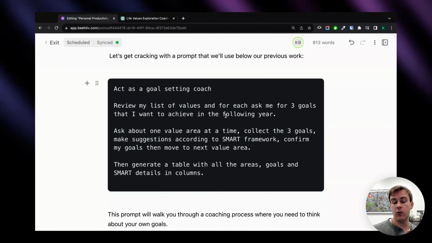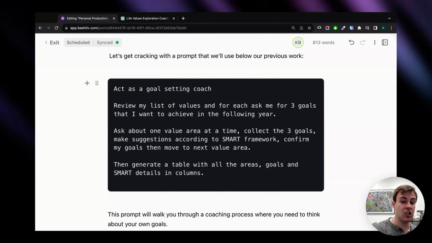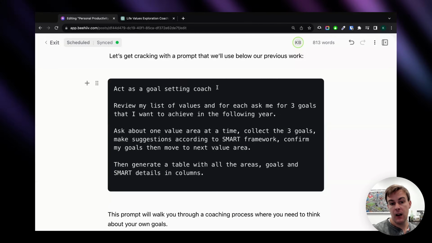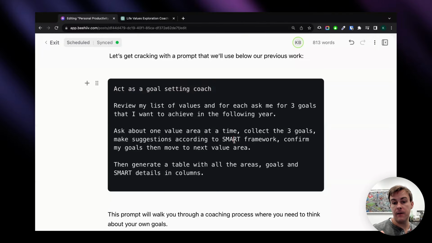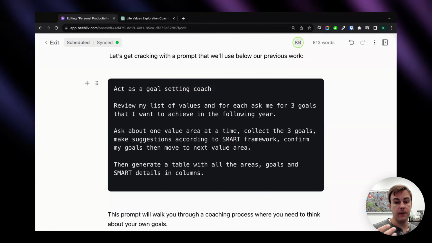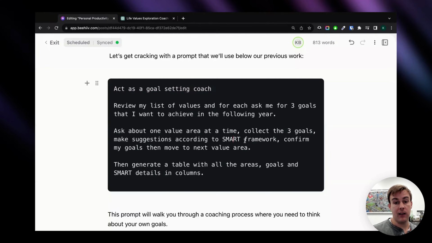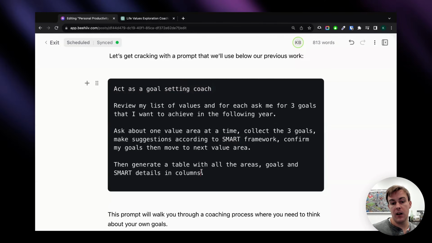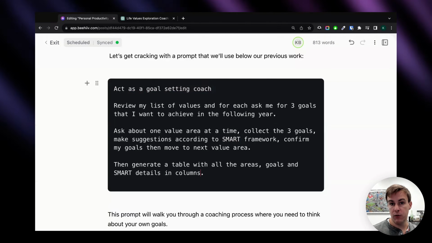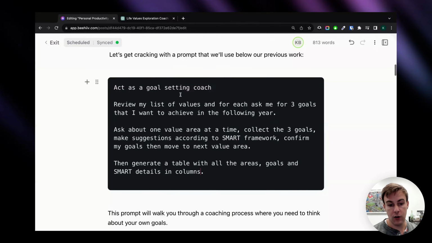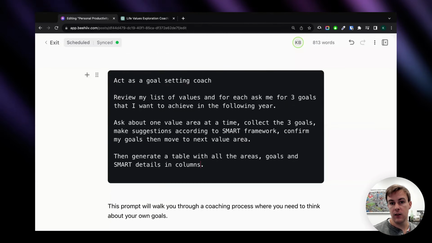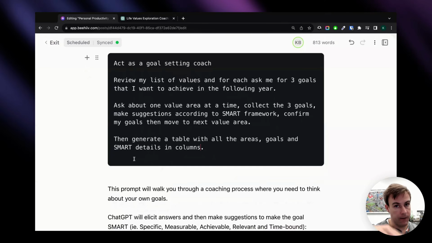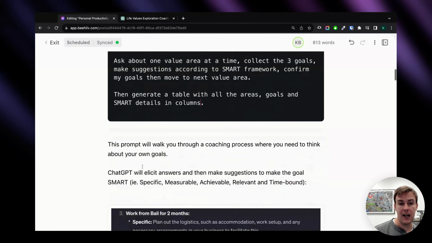Act as a goal setting coach. We set a role telling ChatGPT how to act. Review the list of values and for each ask me 3 goals I want to achieve in the following year. Set them up as SMART goals, so you see here, and then generate a table with all the areas, goals, and SMART details in the columns. This prompt will be below the video as always for you to copy, and you can access it in the newsletter archive as well if you want the full rundown that you see on page.